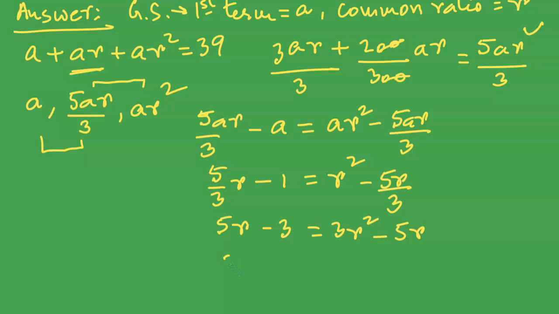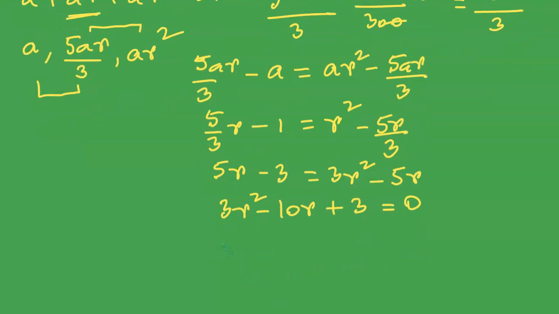Now I am taking all the terms to one side of the equal to sign and having a 0 on the other side. So it is 3R square minus 10R plus 3 is equal to 0.